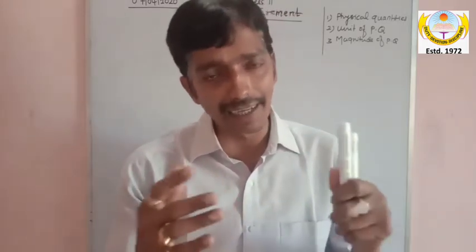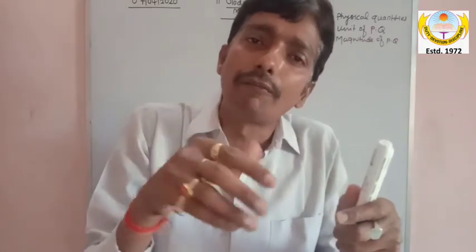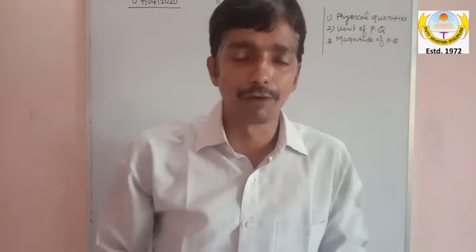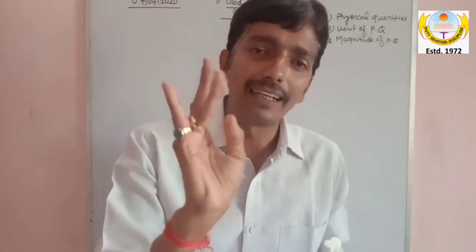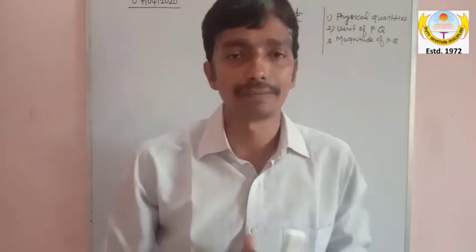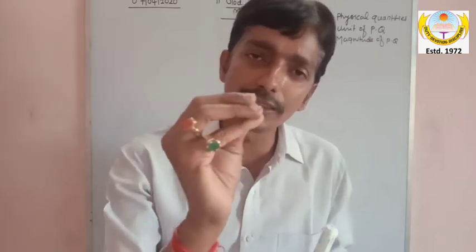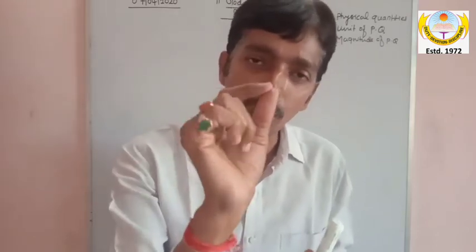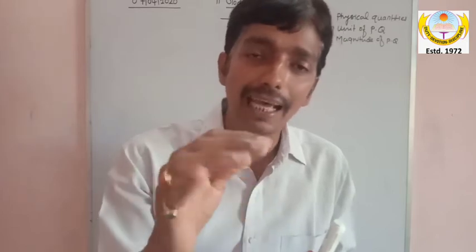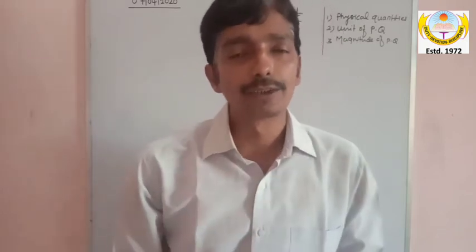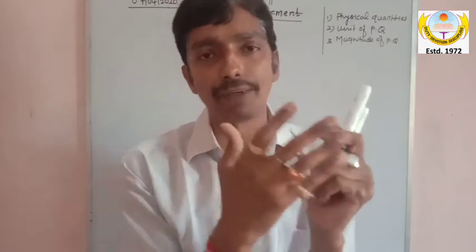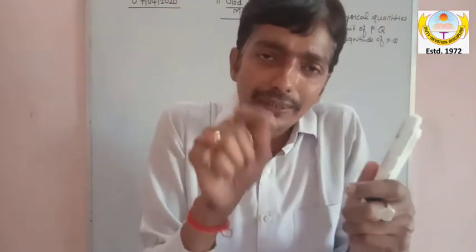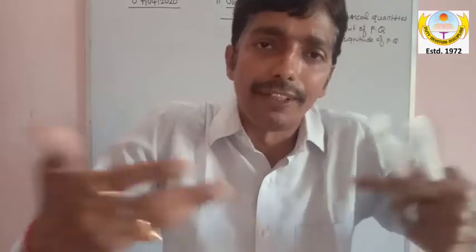And my dear, the scientists from different countries have given the same quantity 2 or 3 different units. For example, length has 3 units: one is meter, another is centimeter, and the third is foot. Similarly, mass also has 3 units: kilogram, gram, and pound. So my dear, scientists from different countries have given different units for the same physical quantity.